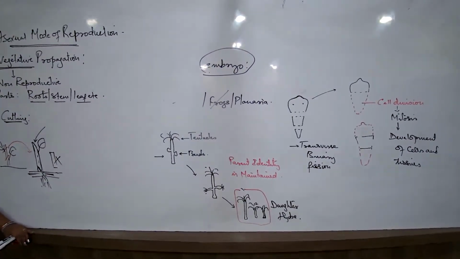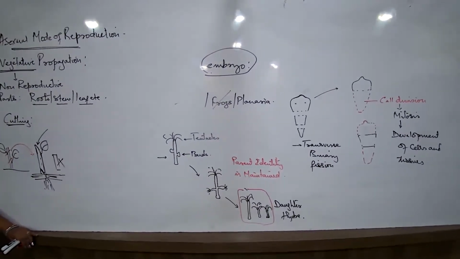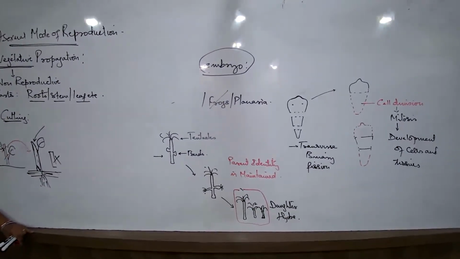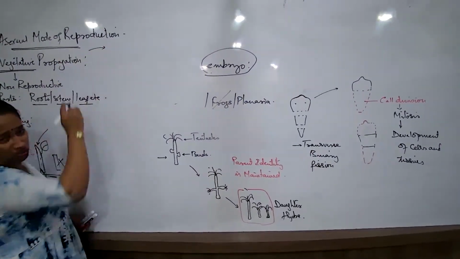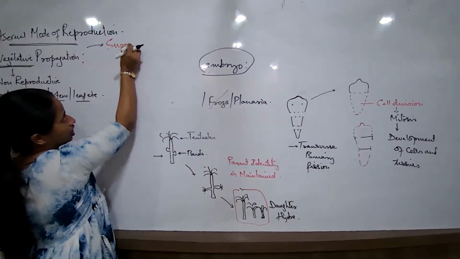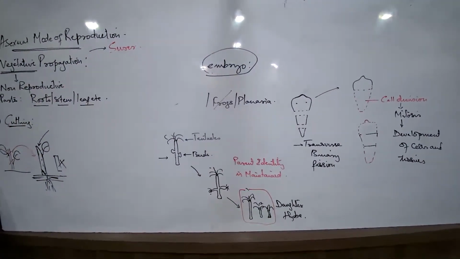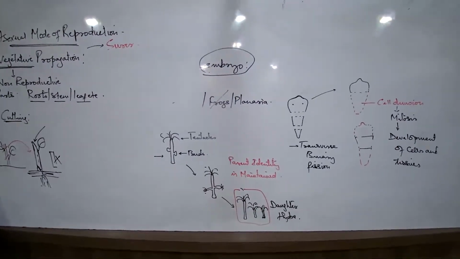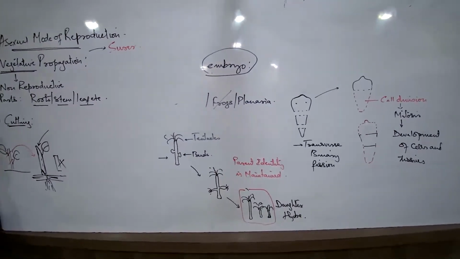So the vegetative propagation is a method which is comparatively a surer method. Let us try understanding what are some of the benefits of vegetative propagation. Benefits of vegetative propagation is it is a surer method. Meaning we are straight away talking about growing of plants from the stem and the leaf and the root.